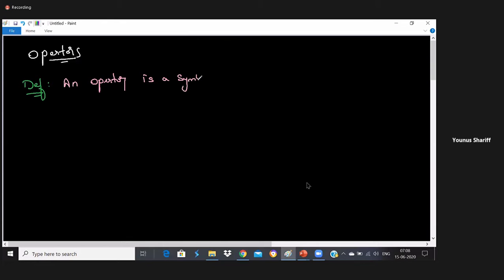An operator is a symbol that performs operation on one or more operands. Let me hide this screen a little bit. One minute, guys. Okay, so let me put it somewhere.